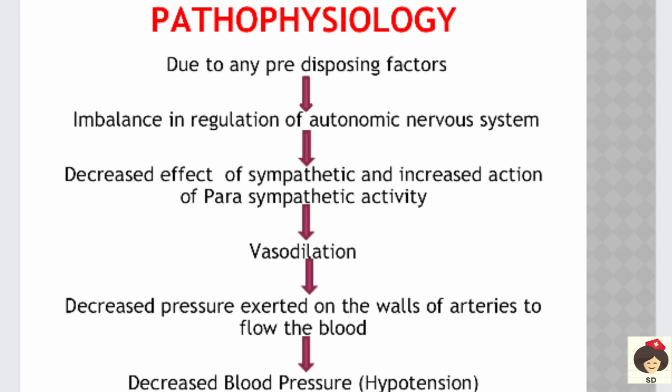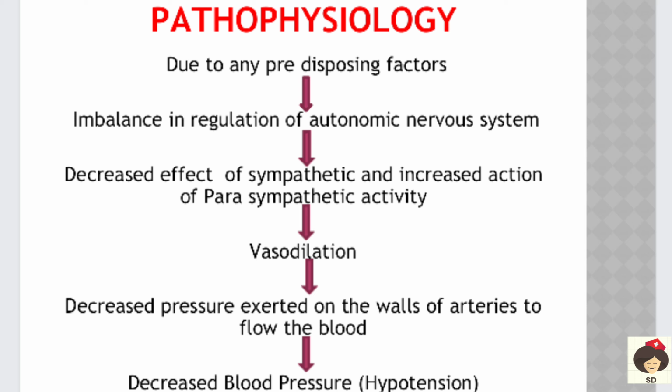Next, coming to the pathophysiology of hypotension. So any of the predisposing factors. Okay, we have discussed so many causes, and any of these causes can affect the nervous system. So here there is imbalance in regulation of the autonomic nervous system. Okay, this autonomic nervous system goes through the spinal cord. So when there is injury or any problem, or any hormonal changes, there will be imbalance in the autonomic nervous system function.